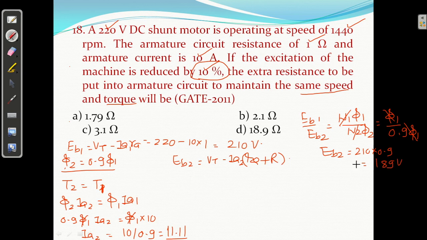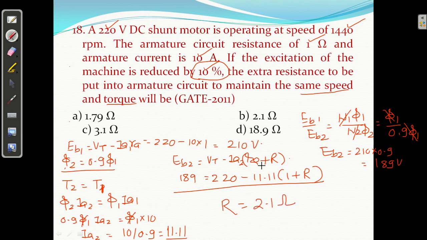Putting the value here: 189 equals VT, 220, minus IA2, 11.11, into RA, 1 ohm plus R. We have to calculate R, since everything else is given. If you solve it, R equals 220 minus 189 upon 11.11, minus 1, I am getting 2.1 ohm. So answer B is correct, right?